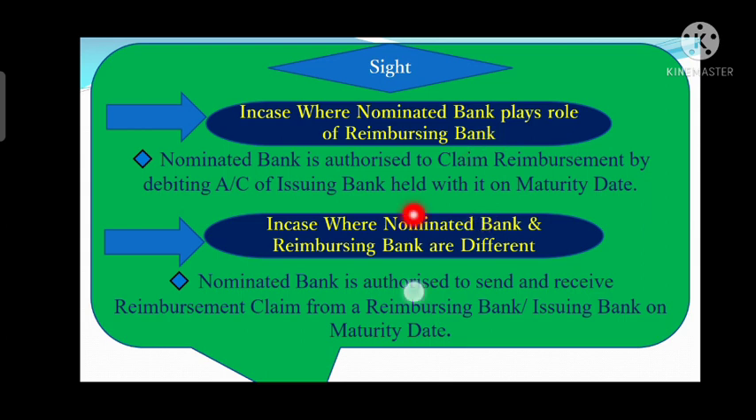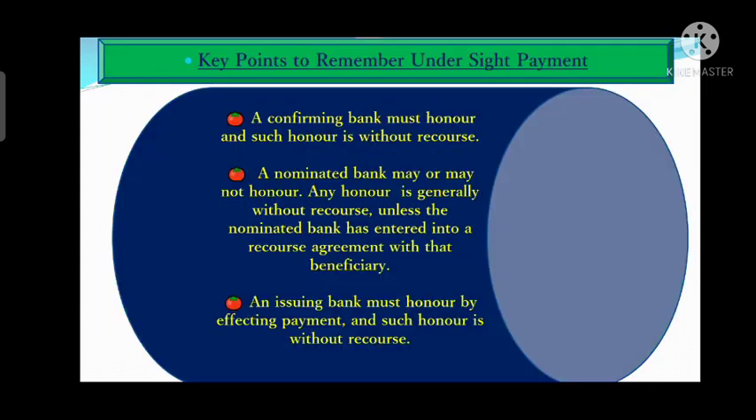If the nominated and reimbursing banks are different, then the nominated bank will send those documents to the issuing bank and will file a claim with the reimbursing bank. The reimbursing bank will reimburse the nominated bank and make the payment as per the instruction, that is, on a sight basis, right? What are the key points we need to remember under sight payment?